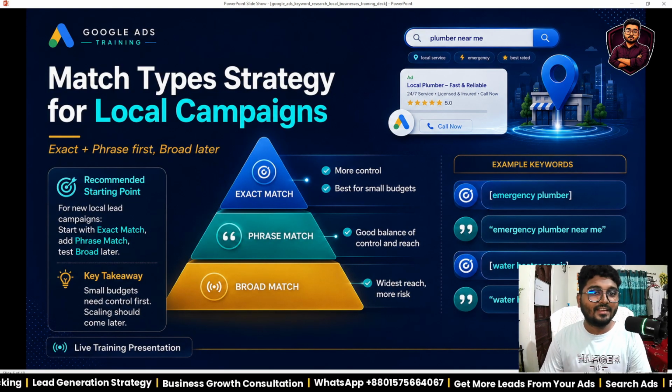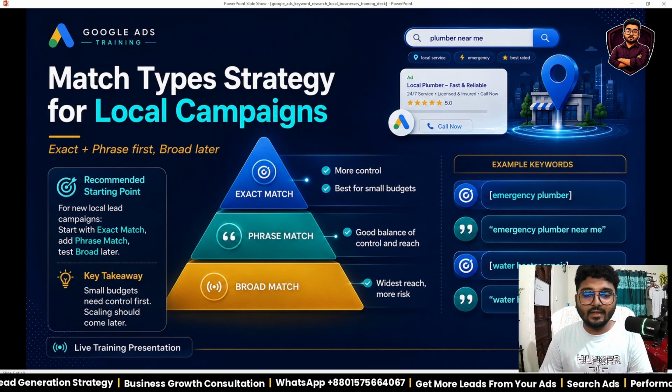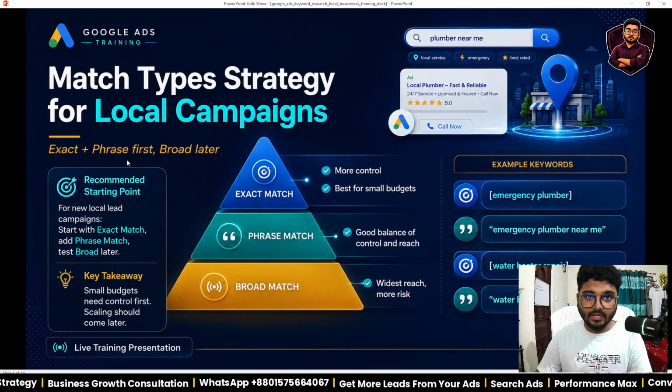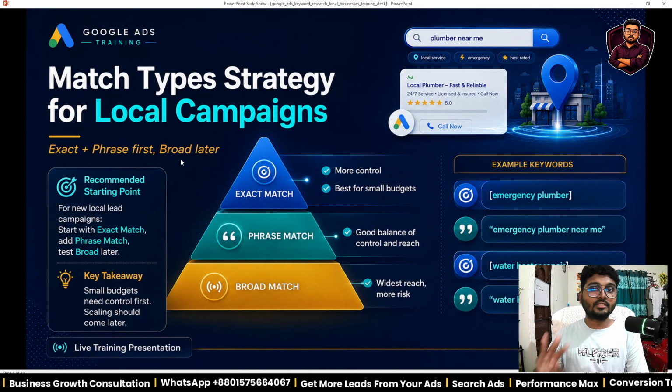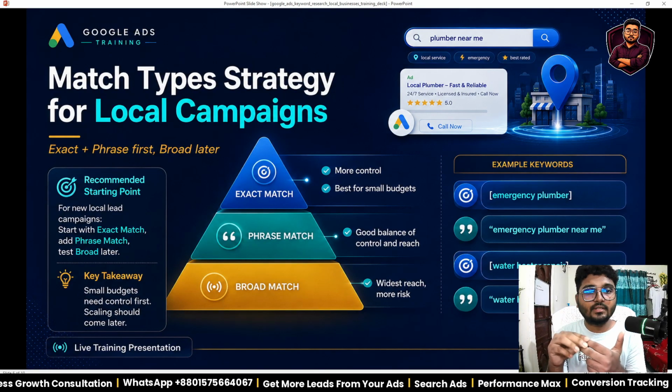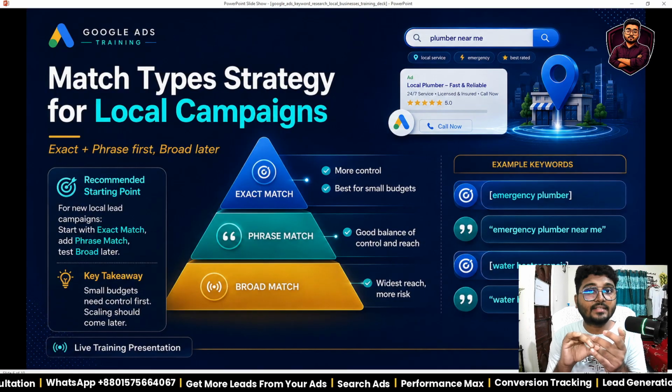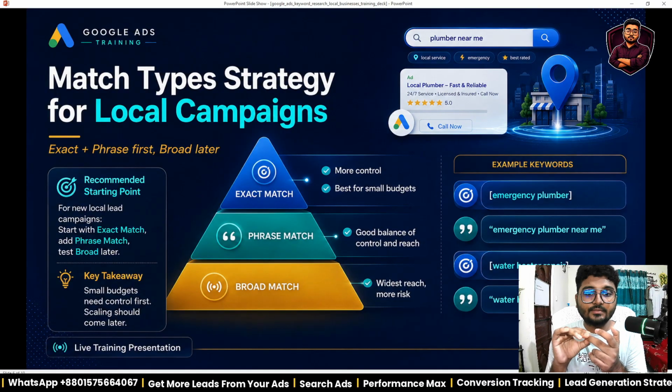Okay. Match type strategy for local campaigns: exact plus phrase match, and broad later. There are 3 types of keyword. The first one is broad match, the second one is phrase match, and the third one is exact match. So what is broad match?